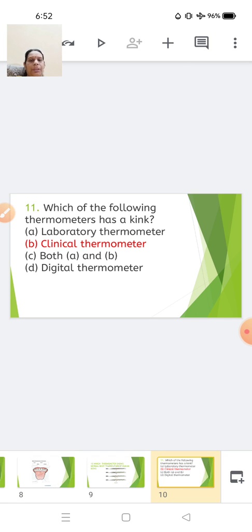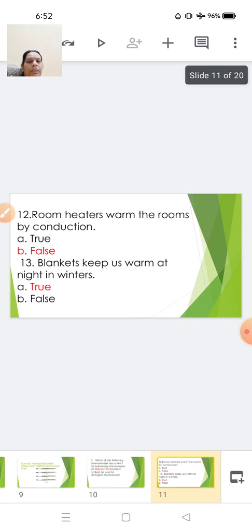Question number 11 now. Which of the following thermometer has a kink? So here again the options are laboratory thermometer, clinical thermometer, both A and B, and your digital thermometer. So it is your clinical thermometer which is the correct answer.